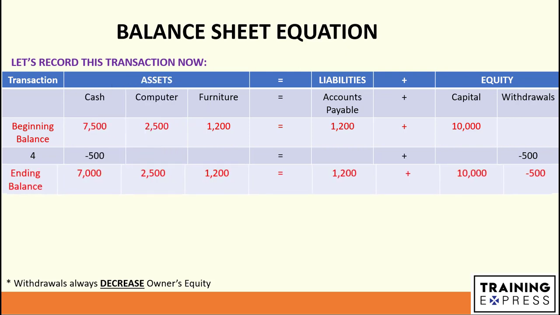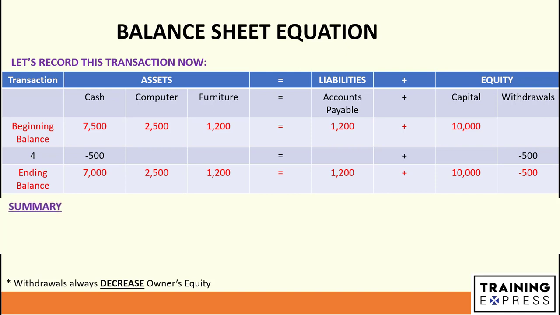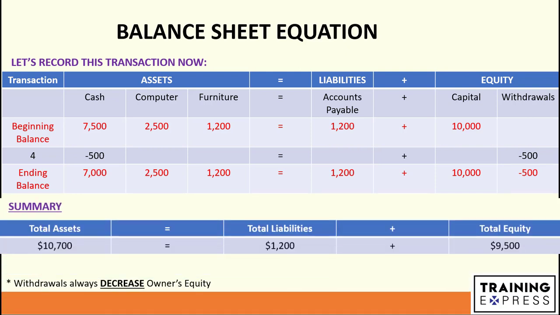Now we can look at the ending balance. Cash right now is $7,000, computer $2,500, furniture $1,200, accounts payable $1,200, capital $10,000, and withdrawals negative $500. Now let's look at the summary so far. Total assets are $10,700, total liabilities $1,200, and total equity $9,500.